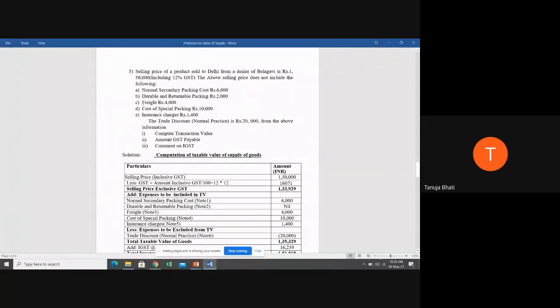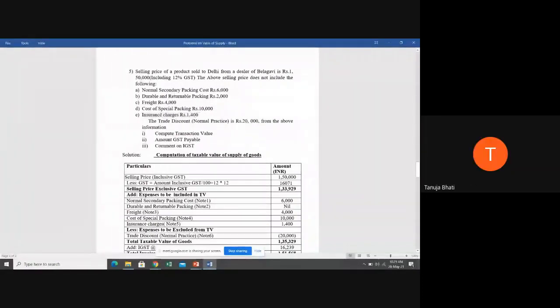Next, freight of rupees 4,000. Should freight be included or what should be done with freight? What should be the treatment given to freight? Yes, students? Very good. Cost of special packing. What should be the treatment given to this? Include, ma'am. Yes, very good. Insurance charges. Included.